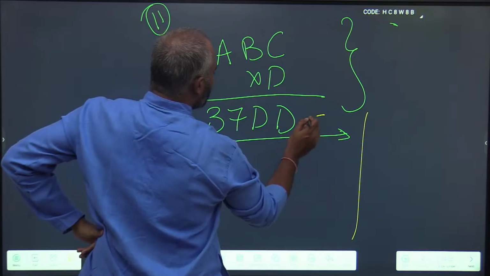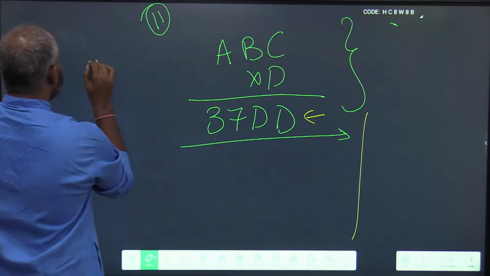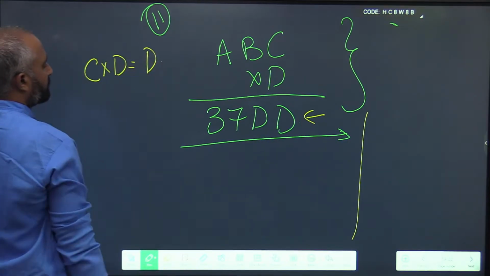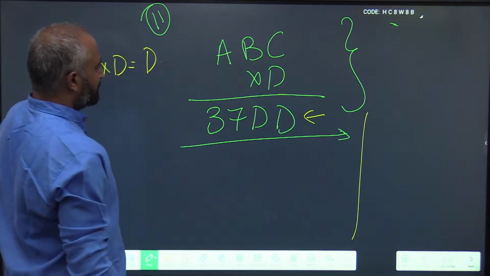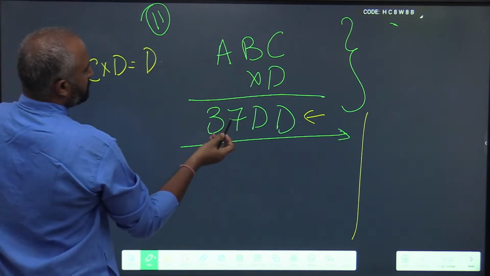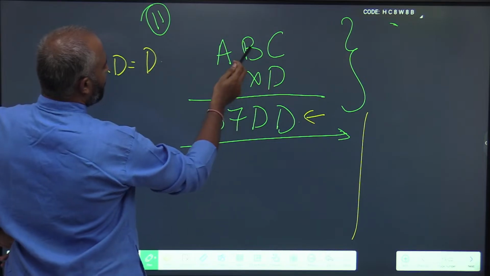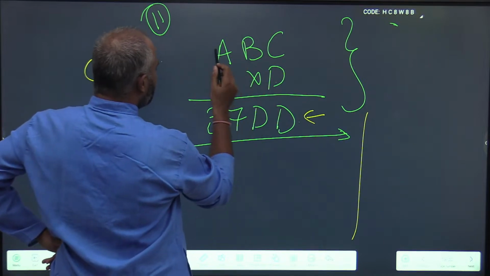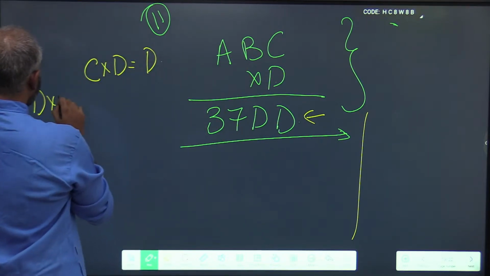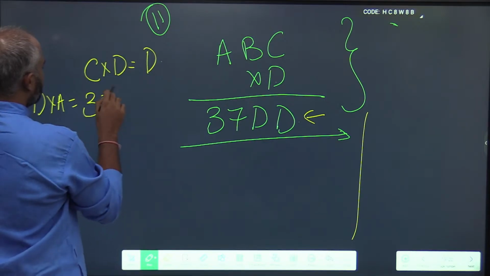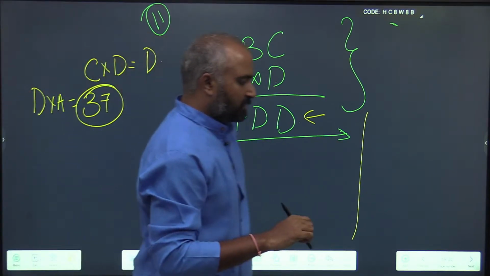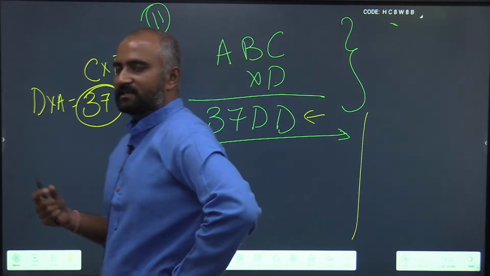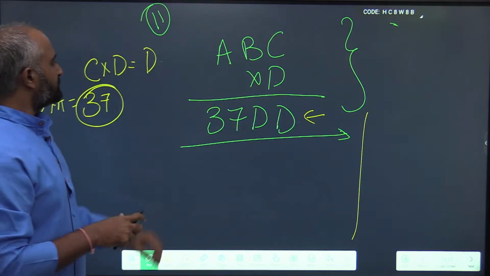Okay, always attack at the edge digits. C into D is resulting in a D. Next, D multiplied by B, you will get a sum and you will get a carry from D into A, which is in the vicinity of 37. That means their product is in the vicinity of 37. These two are the patterns that I can find here.